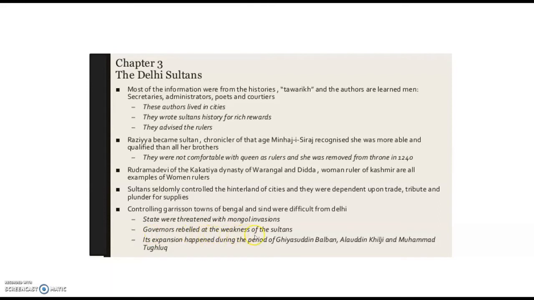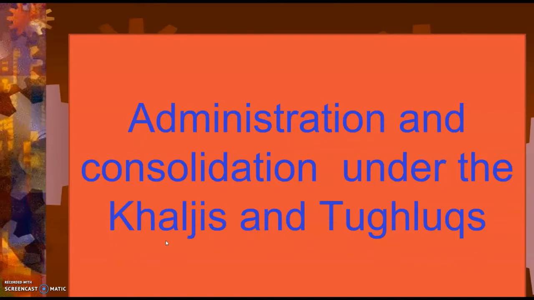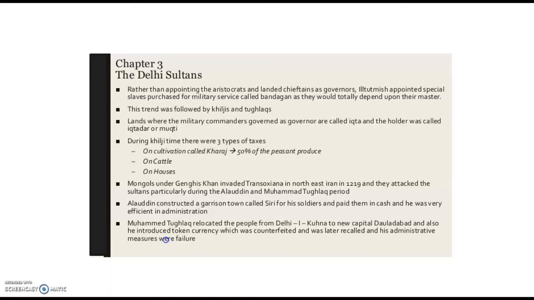Governors rebelled at the weakness of the sultans, and its expansion happened during the period of Ghiyasuddin Balban, Alauddin Khilji and Muhammad Tughlaq. The consolidation of a kingdom as vast as the Delhi Sultanate needed reliable governors and administrators. Rather than appointing aristocrats and landed chieftains as governors, Iltutmish appointed special slaves purchased for military service called Bandagan, as they would totally depend upon their masters.